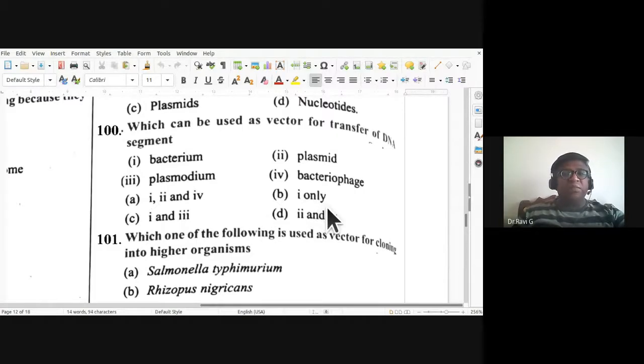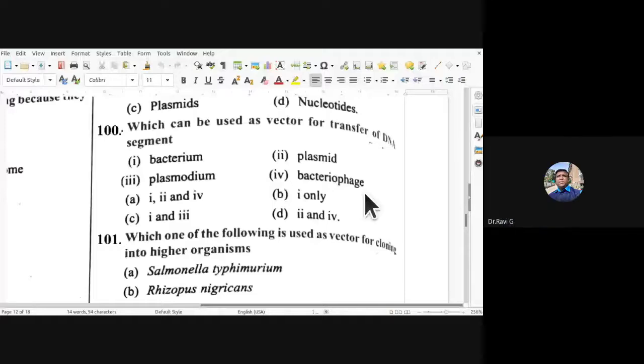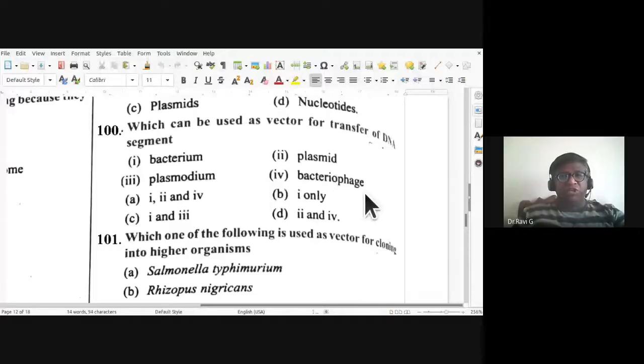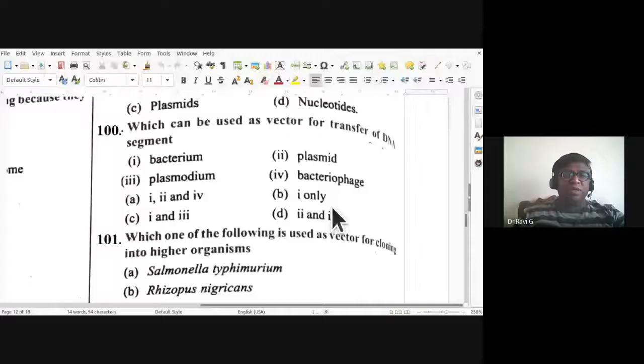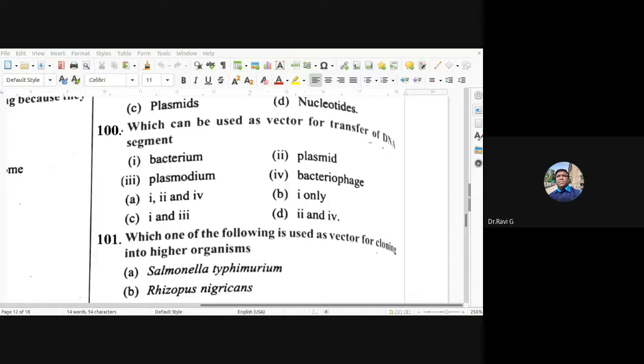Okay, which can be used as a vector for transfer of DNA segment. Bacterium is not a possibility. It is a host cell. Plasmodium is not a possibility. Bacteriophage is not a possibility. So 100th, the answer is B. But B should have been two only, not one only. So there is an error here. So it should have been typed as two only. Anyway, it is only plasmid.